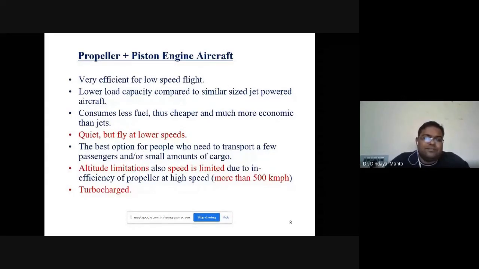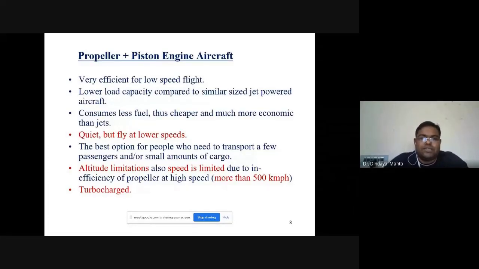First, they are very efficient for low speed flights. Second, they have lower load capacity compared to modern turbojet engines. Third, they consume less fuel compared to the turbojet engine. If we use a turbojet engine for sports aircraft, it will not be economical.